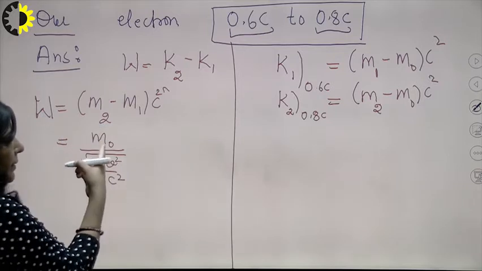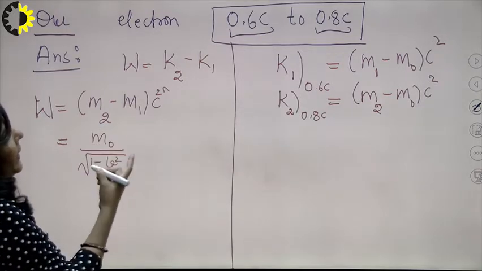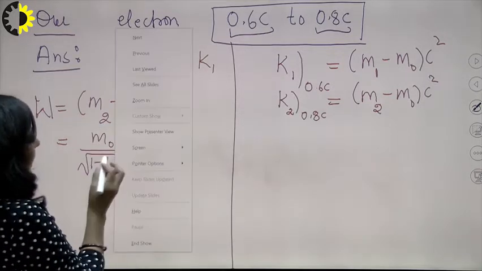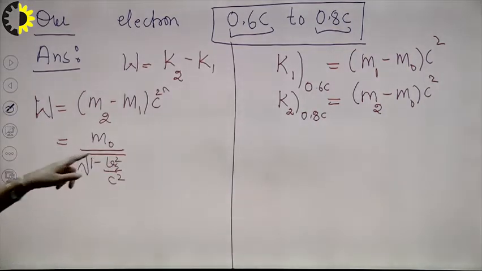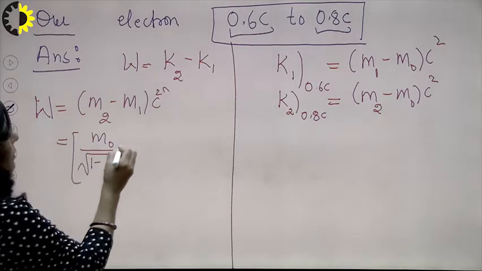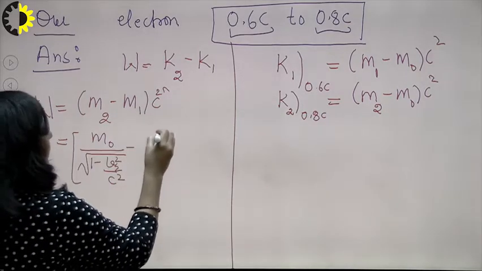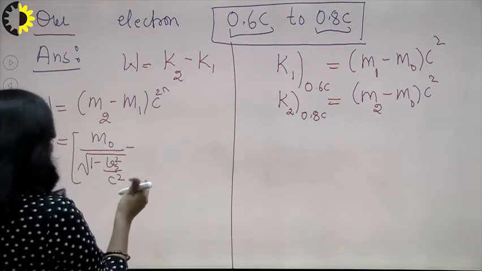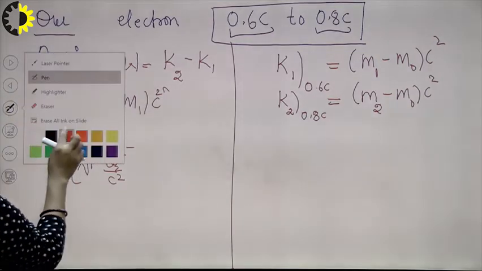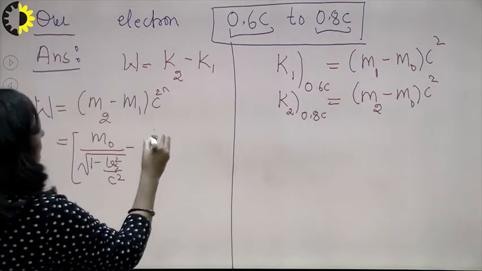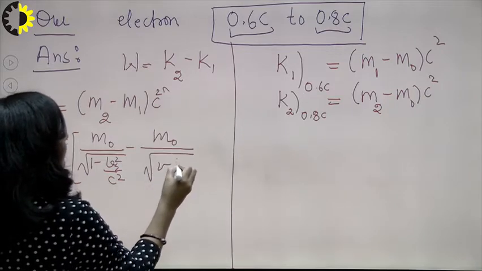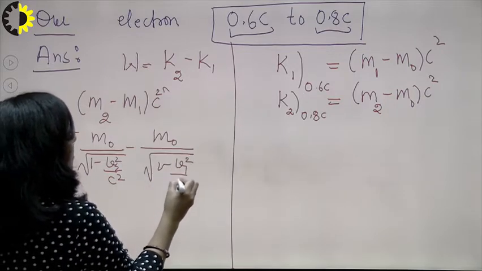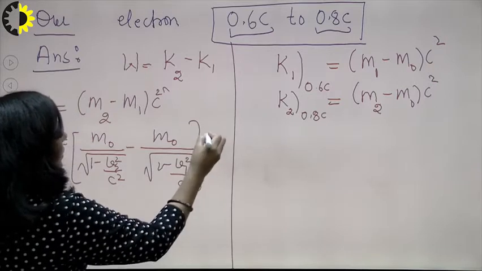And when the velocity is 0.8 c, I'm writing that as V2. So this is m naught upon under root 1 minus V2 square upon c square, minus m naught upon under root 1 minus V1 square upon c square, right, into c square.